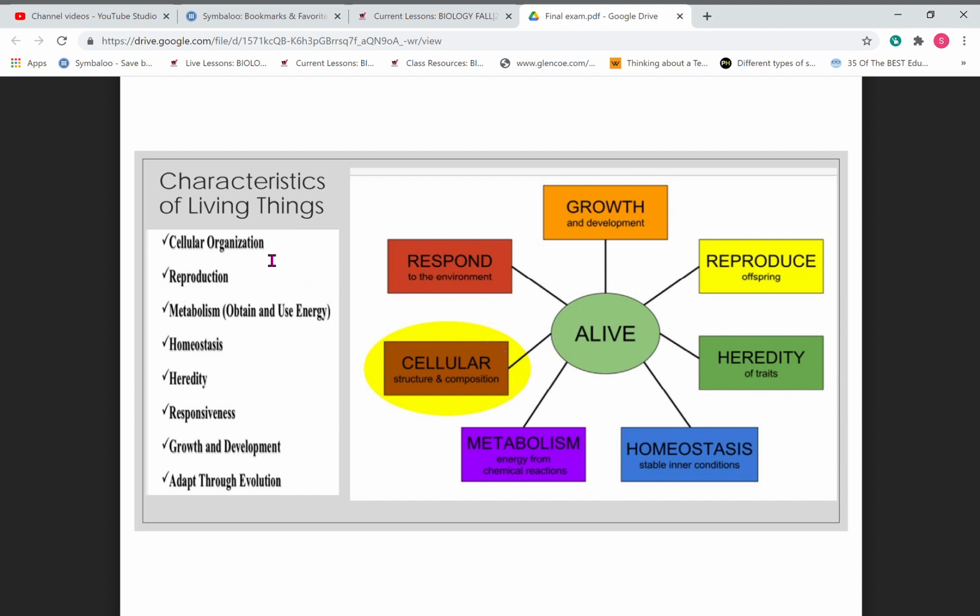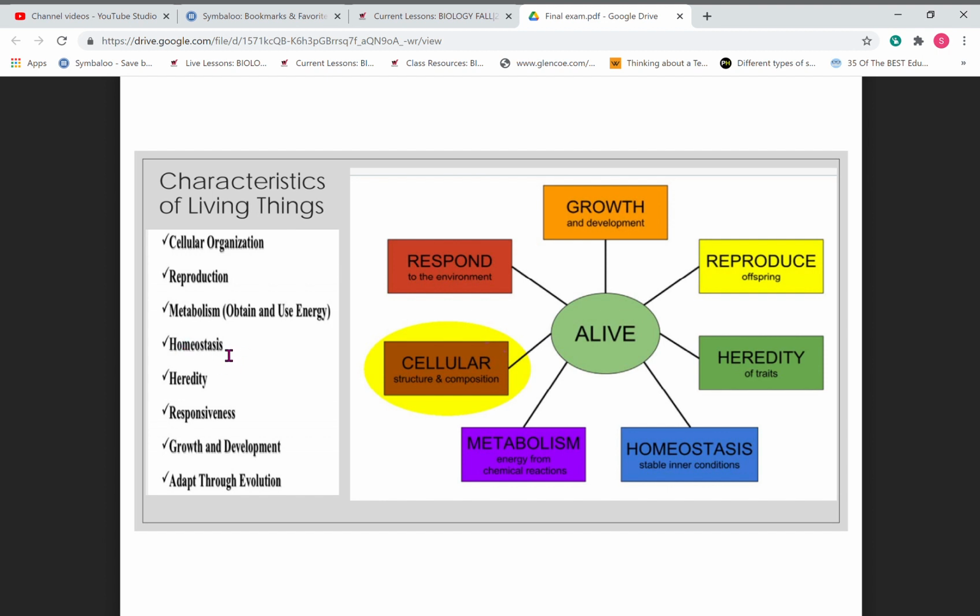Characteristics of living things. Here's the list of those, and here they are as well. They give you examples here to explain what they are, but you have cellular organization, meaning that they're either made up of single-celled or multicellular organisms. They reproduce, have offspring. They obtain energy by eating or using the sunlight. It's the ability to make energy from whatever they consume or create, like in plants, they make their own.